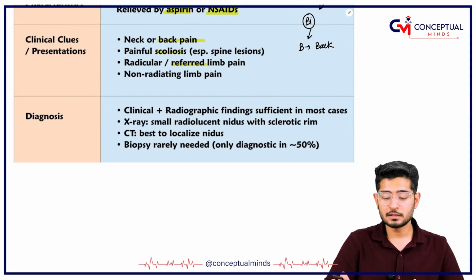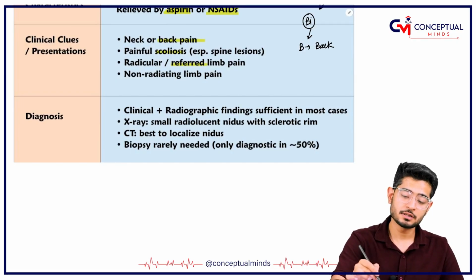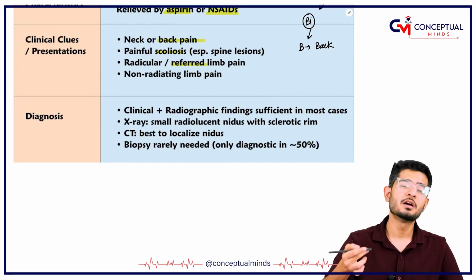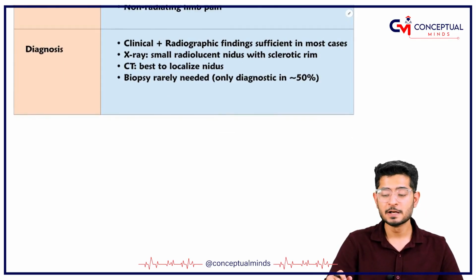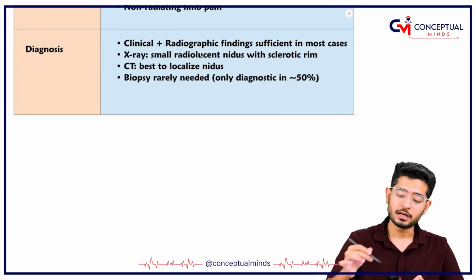What will you see in the radiological findings? Radiological findings have been asked very often in competitive exams over some past years, so please consider it a very, very important tumor. One thing you have to keep in mind, I always say, is a small radiolucent nidus with a sclerotic rim.